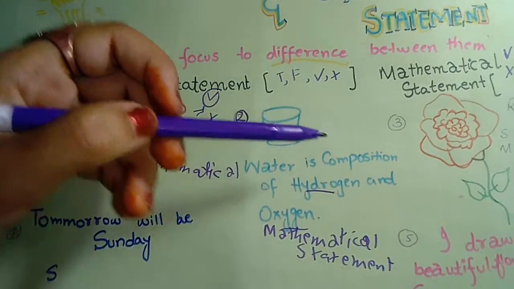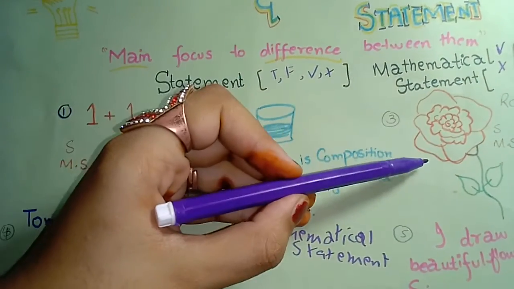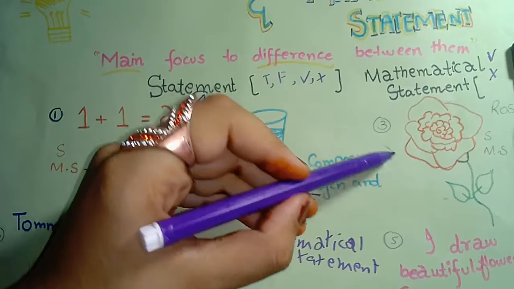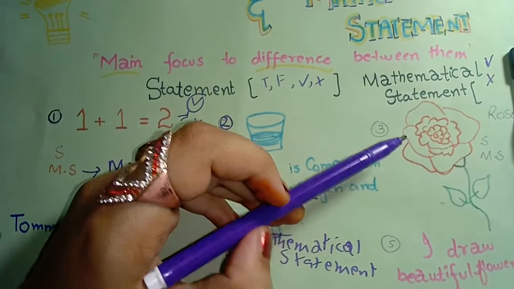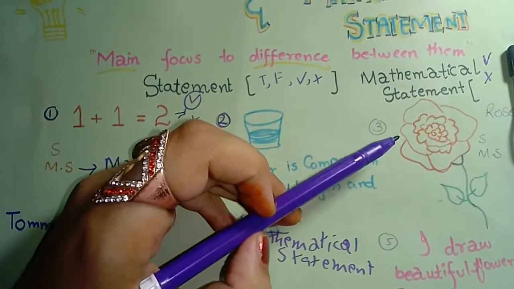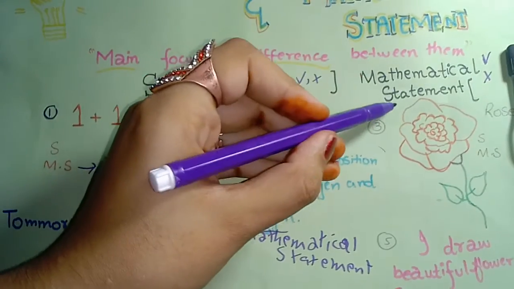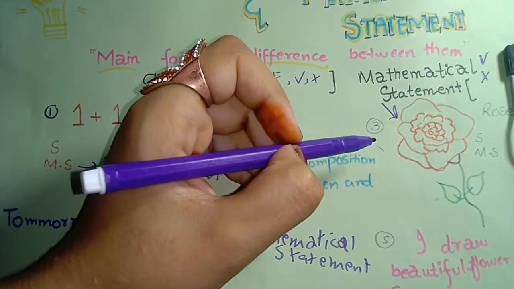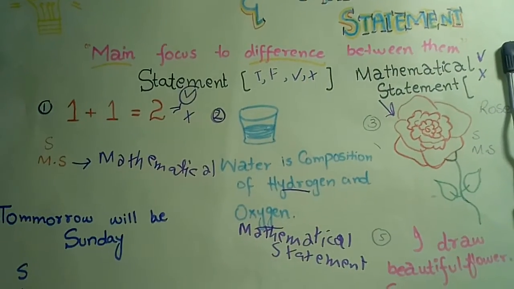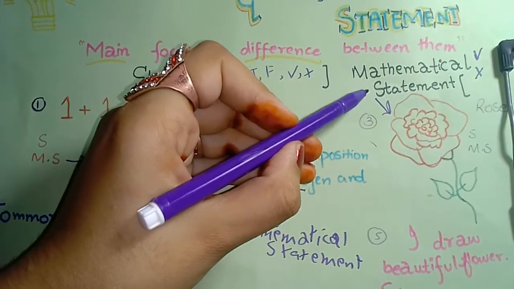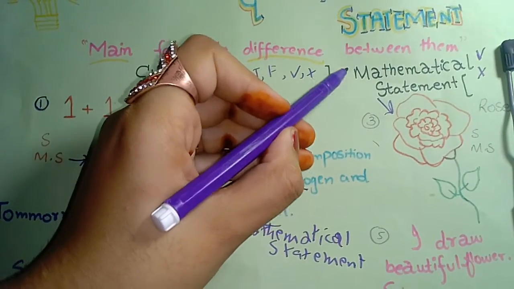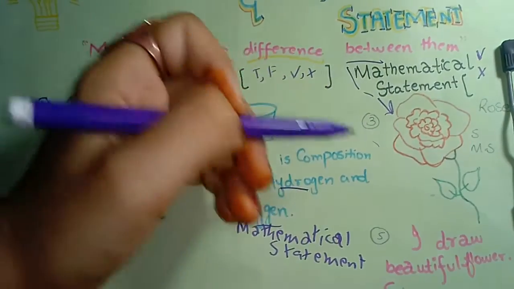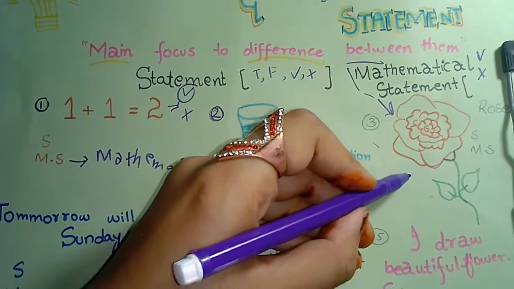Example number 3 gives me the information that I draw a rose. It may be a rose for me, in my opinion. It may be a rose, or not a rose, in other opinions because it is not quite similar to a rose. That's why I cannot say it is a mathematical statement, because it has both possibilities. It may or it may not be. So it is a statement.